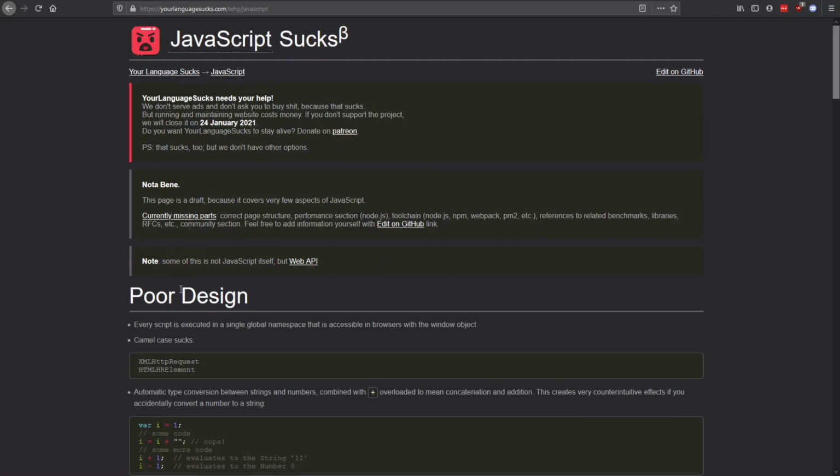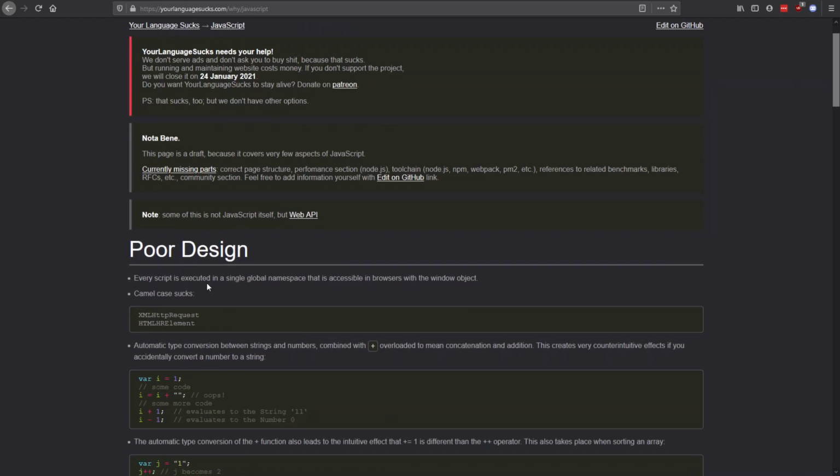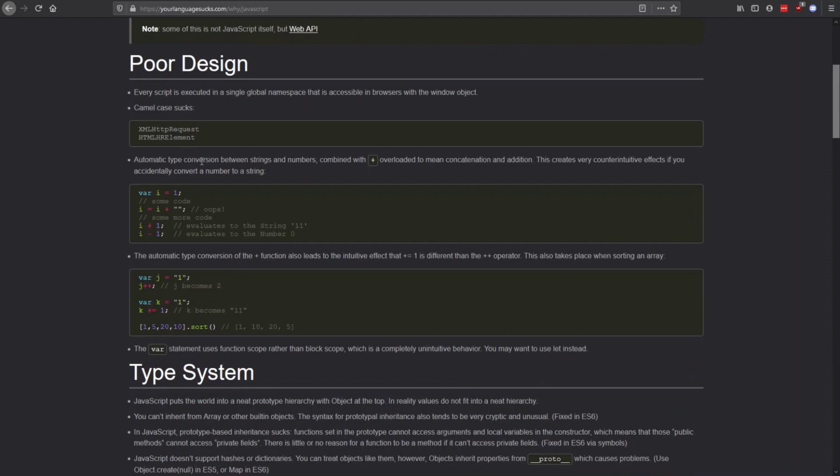JavaScript. By design, every script is executed within a single global namespace that is accessible in the browser with the window object. Camel case sucks. Yes. Automatic type conversion between strings and numbers, combined with plus overloaded to mean concatenation and addition. This creates very counterintuitive effects if you accidentally convert a number to a string.